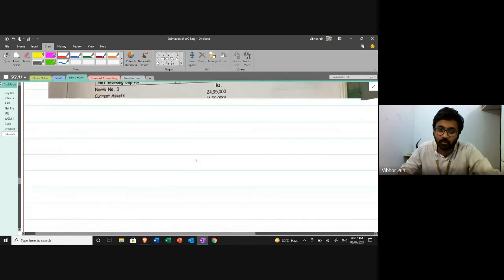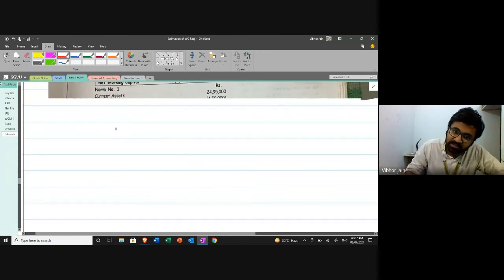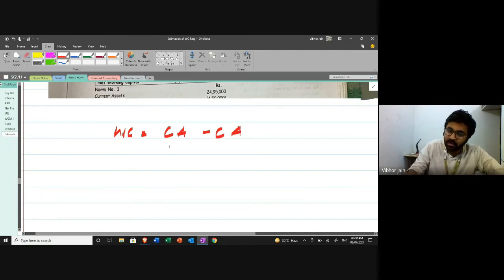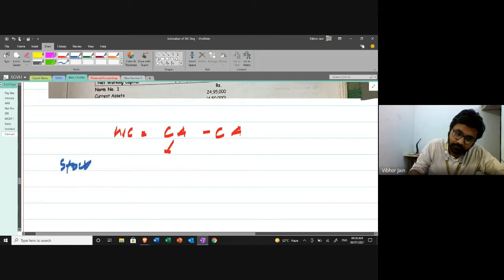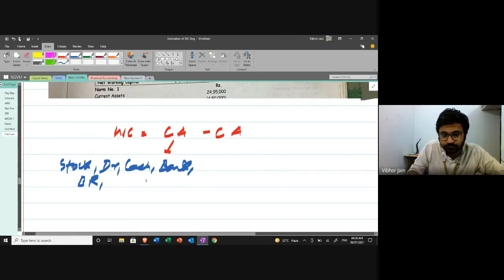Before starting this topic, there's something else I would like to explain, and then I'm going to start solving this question. There's one more thing, please pay attention. What is working capital? Working capital is current asset minus current liability. What is current asset? In current assets, we talk about stock, debtors, cash, bank, bills receivable, etcetera.